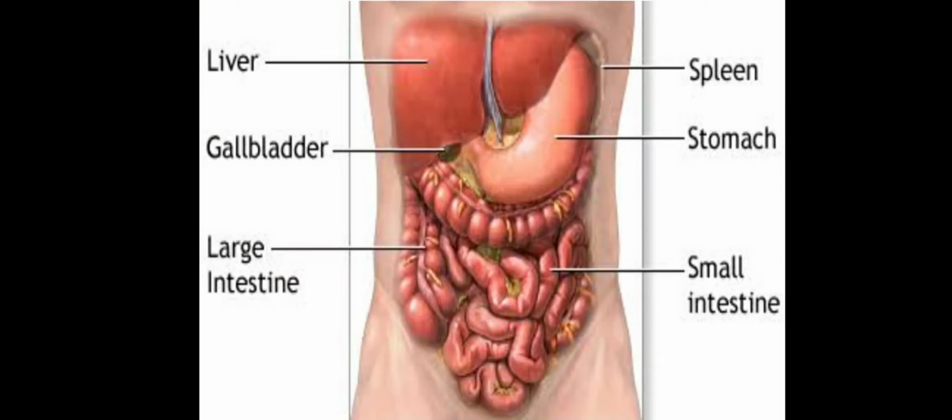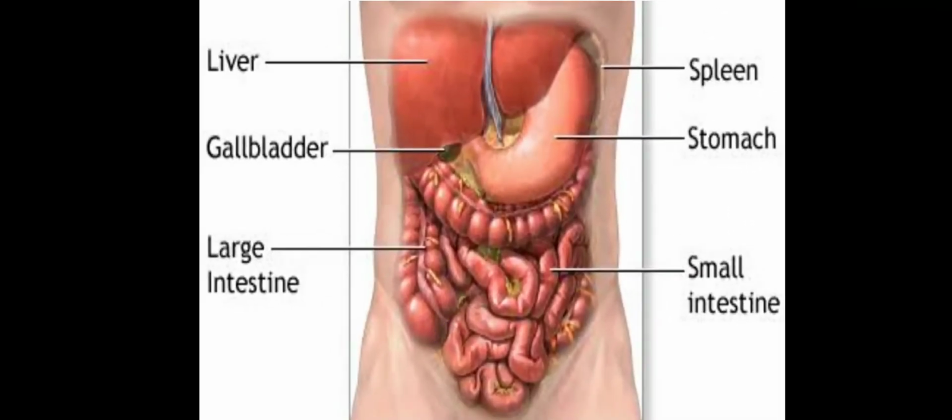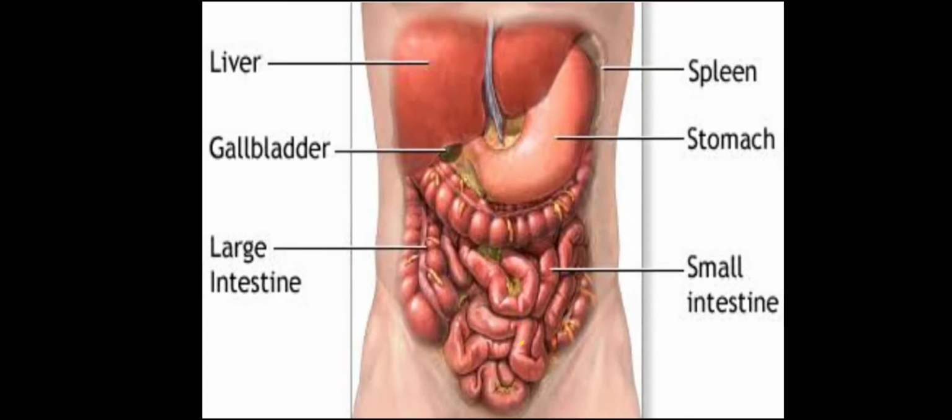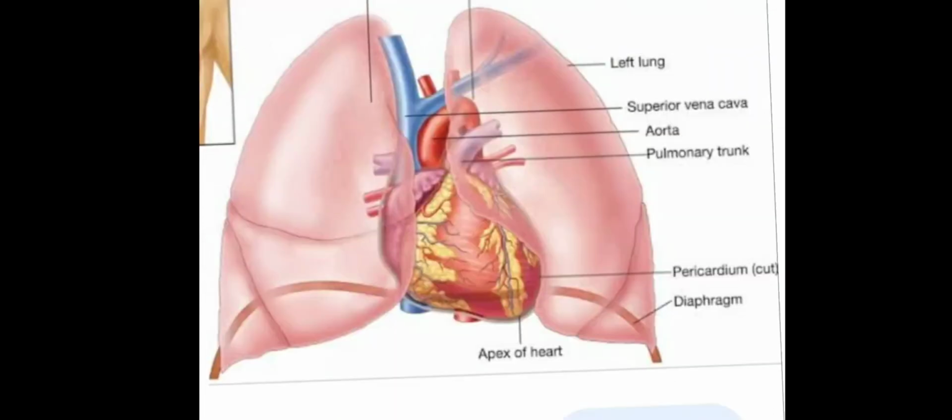Now the cavity inside the abdomen has two parts. They are the abdominal cavity and the pelvic cavity. So all the internal organs of the body are situated in these cavities.